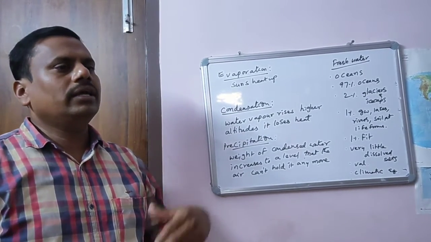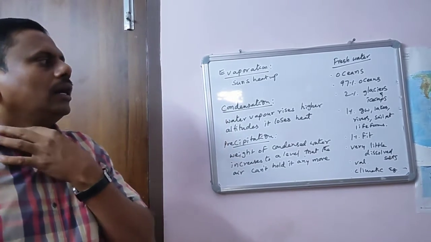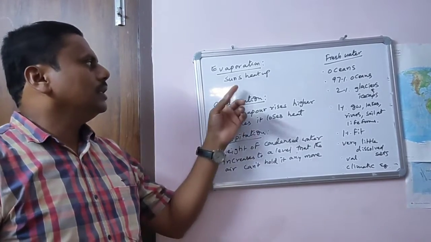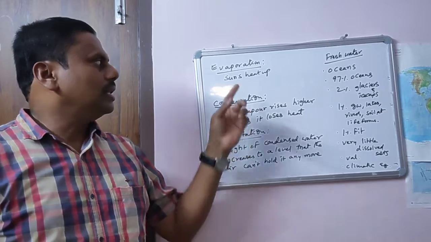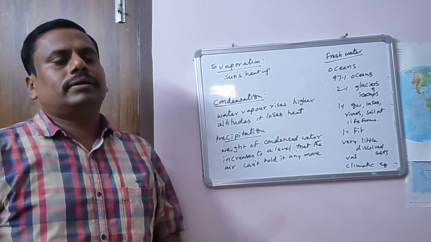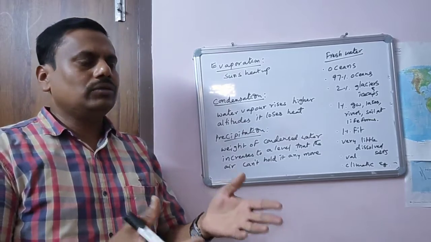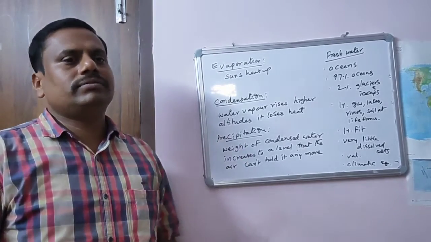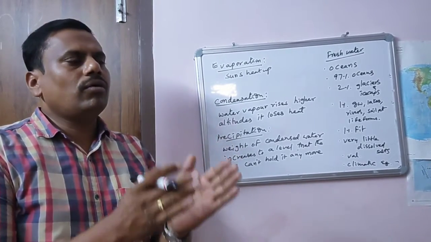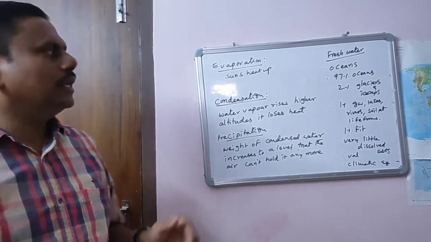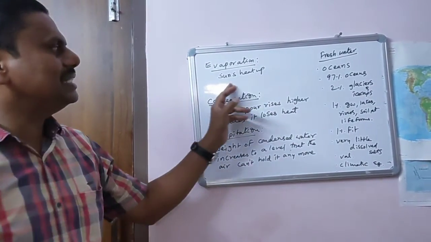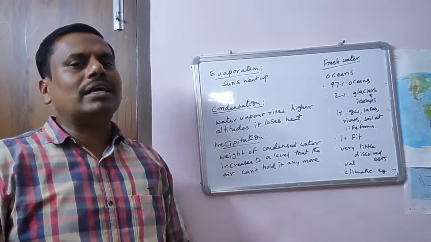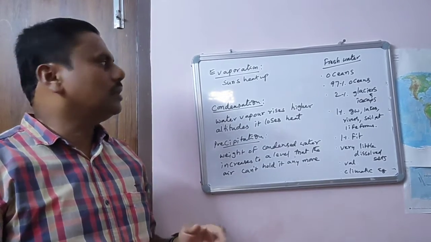Some of the water goes to the atmosphere, and that process is called evaporation. So what does evaporation mean? The sun heats up the water bodies, maybe lakes, oceans and seas, and that water reaches the atmosphere. The process of conversion of water into water vapor is called evaporation. That means the sun heats up all the water bodies and brings more and more water to the atmosphere. That process is called evaporation.